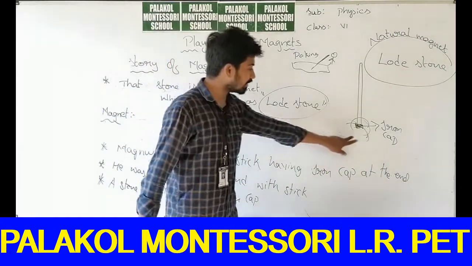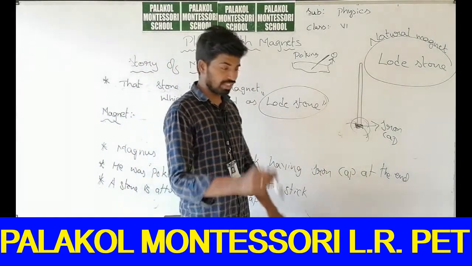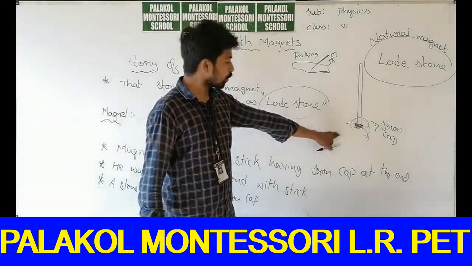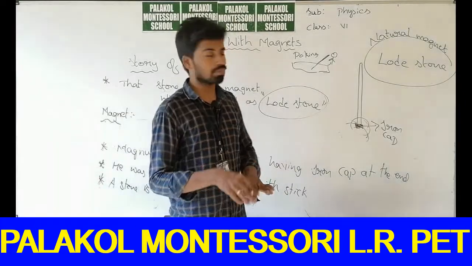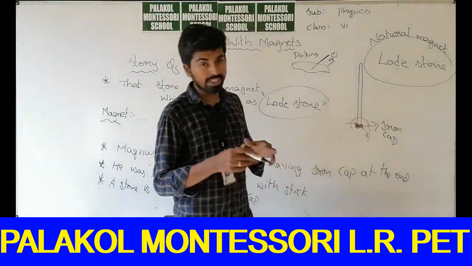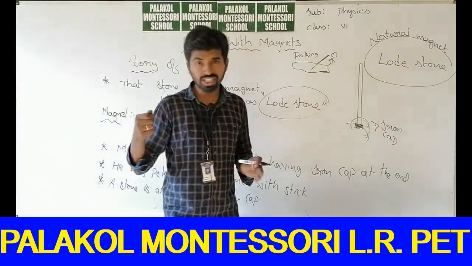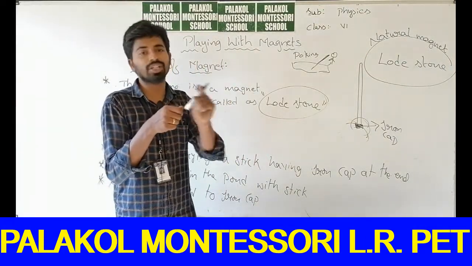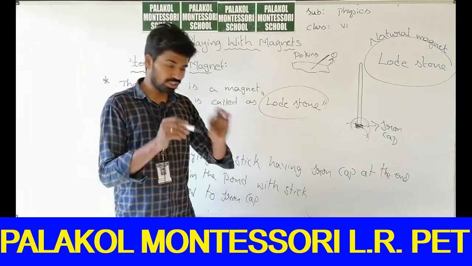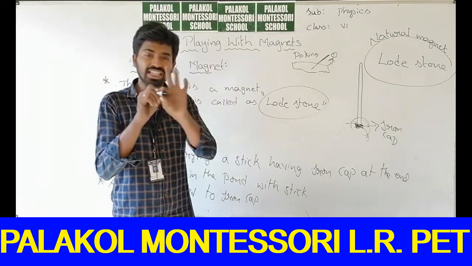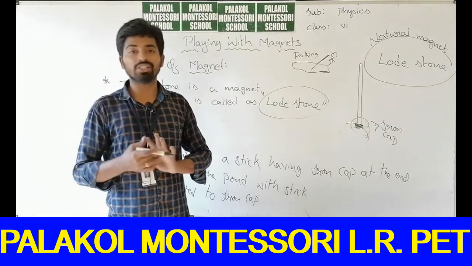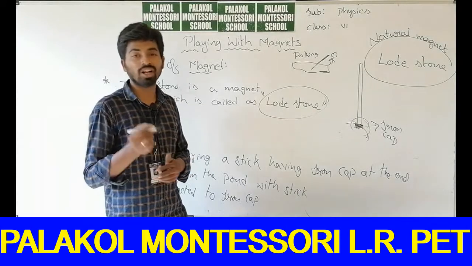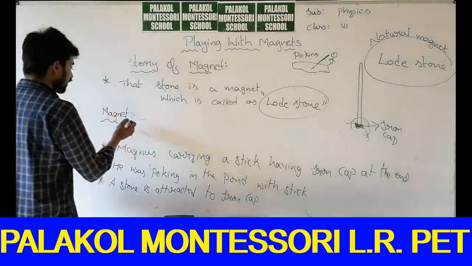The stick had an iron cap. Whenever he was playing with the stick in the pond, some stone was attracted to the iron cap. When he removed the stone and tried again, keeping it near, it was attracted again. He was astonished and surprised. How is this attracting? What he had found was a magnet.